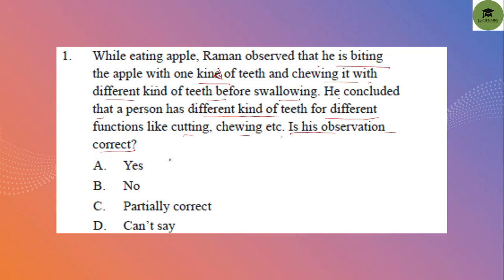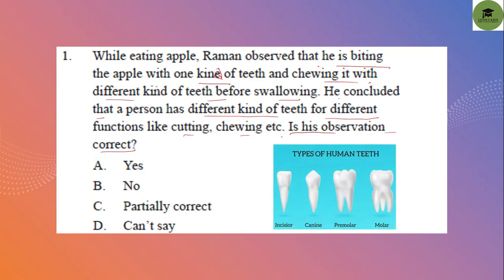So we know that in humans there are four types of teeth. Incisors are used for cutting any food. Then canines are used for tearing the food. Premolars are used for crushing the food, and molars are used for chewing the food. So there are different teeth used for different functions like cutting, chewing, etc. So his observation is correct. So option A is the correct option. Okay.